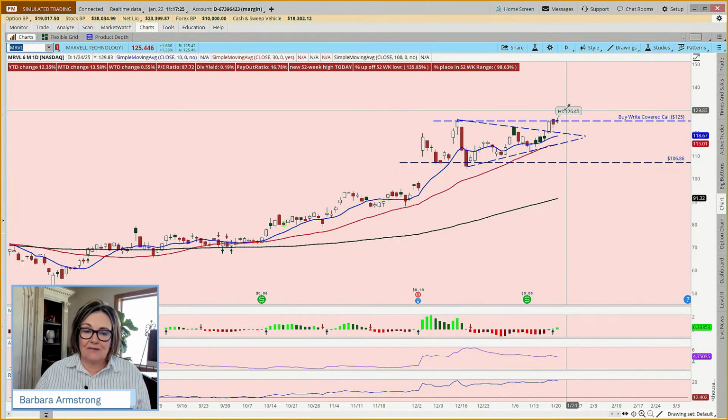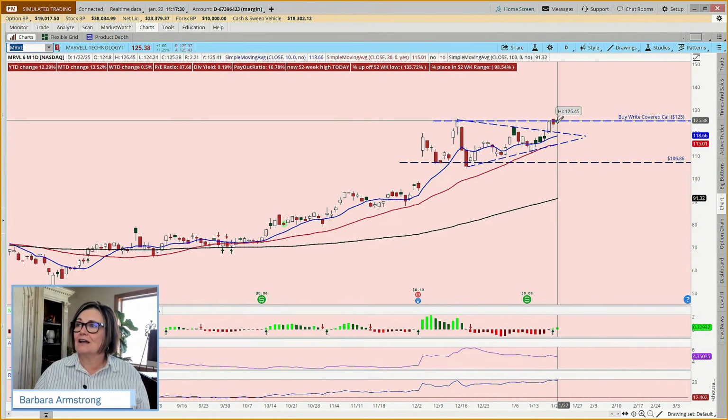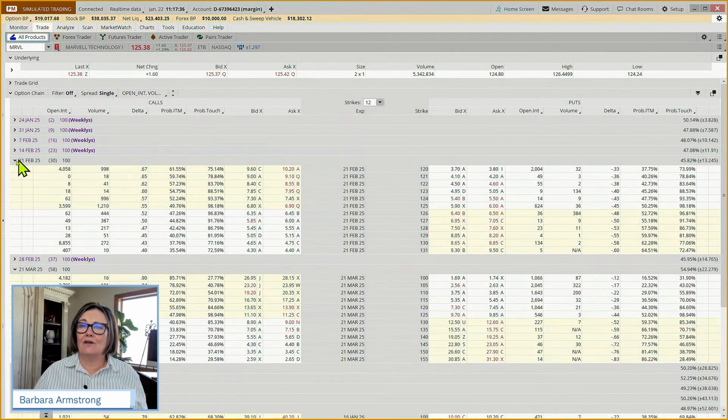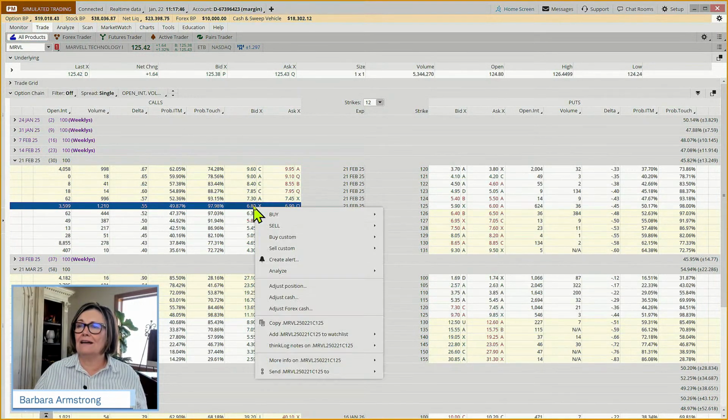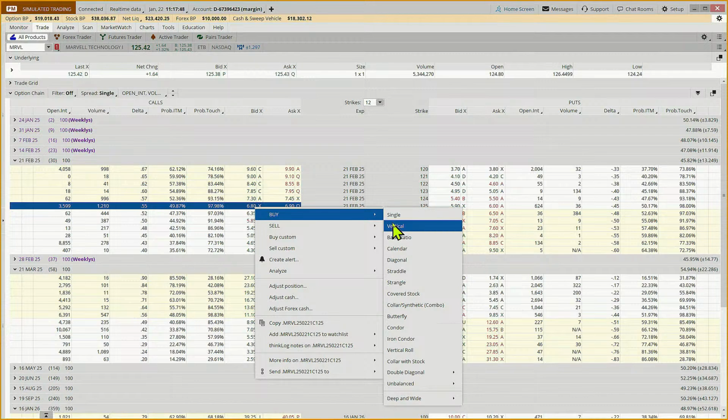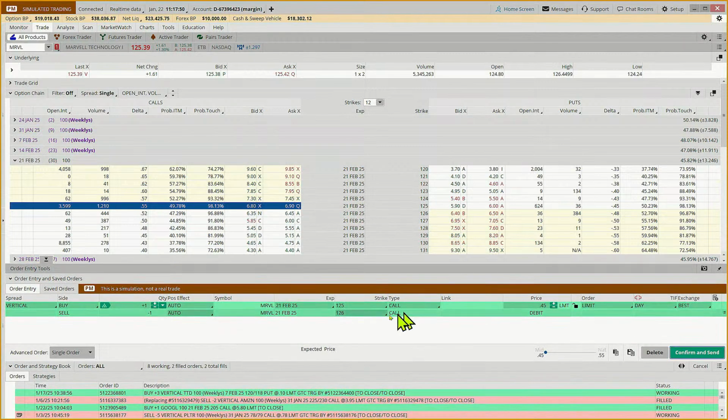Others will call it a debit spread. I didn't come up with all these naming conventions. Don't shoot the messenger. I think of this as a long call vertical. And so if we come to Marvell and we say, okay, if we came out to February, we're giving it 30 days, and this has $1 wide spreads. So it's at 125. And when we click on this and say we want to buy a vertical, it will default to the smallest distance.